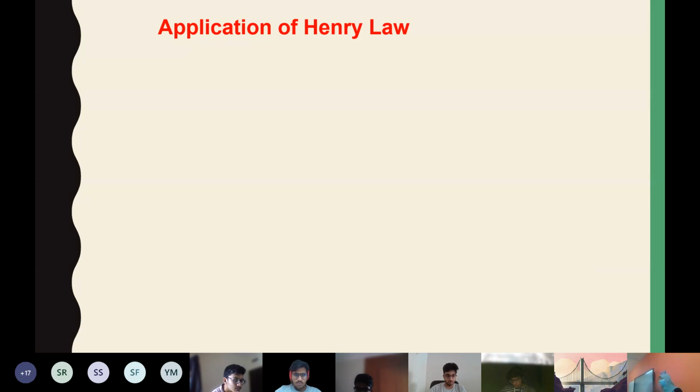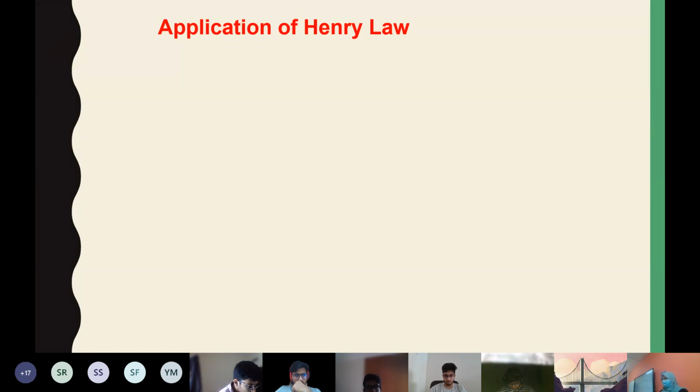At least give me one or two which you can easily connect and say application of Henry's law. The first one, surely you know the example. An example? Yeah, application. We discussed, there are 4 examples, 3 of them we discussed already. What was that? I think there were 2 points, right? For example, there were 3.